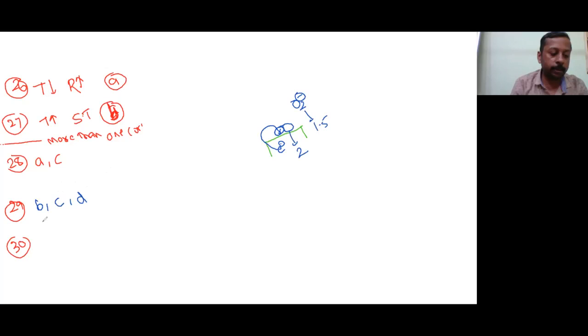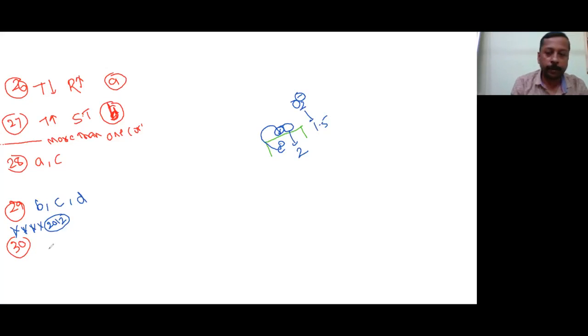Now let's see about the 30th question. Four graphs are given. Very, very important question. This is a 2012 advanced examination question. Many times, in different ways, it was asked after this question. Good framing is done by this advanced examination. Out of the four graphs, the correct graph you have to select.